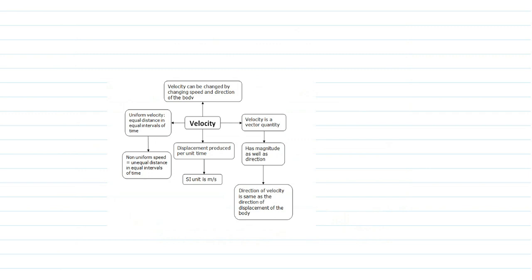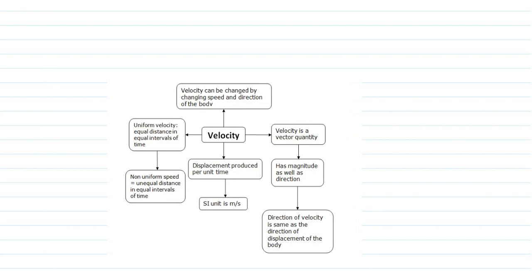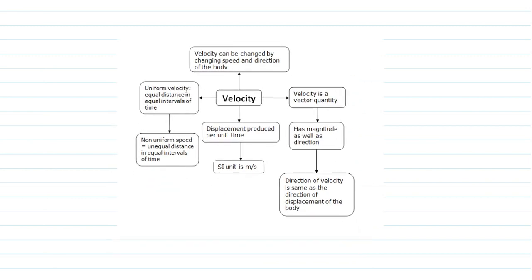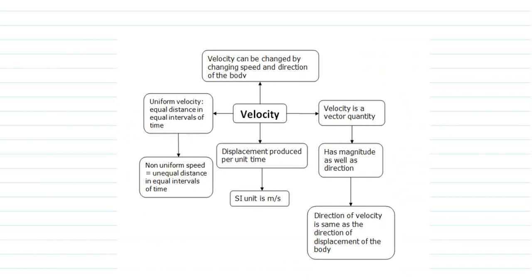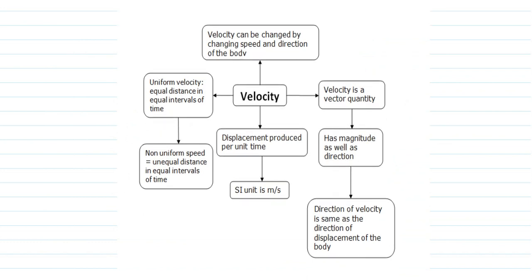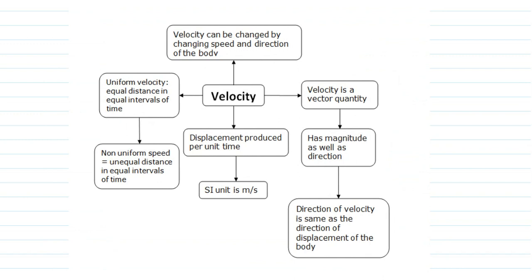Now students, after covering speed, let us define velocity. What is velocity? Actually, velocity is the speed of an object which has direction also. So in physics we mostly use the word velocity, and we will rarely use the word speed. Why? Because we are talking of uniform motion or uniform acceleration, in which direction plays a very important role.